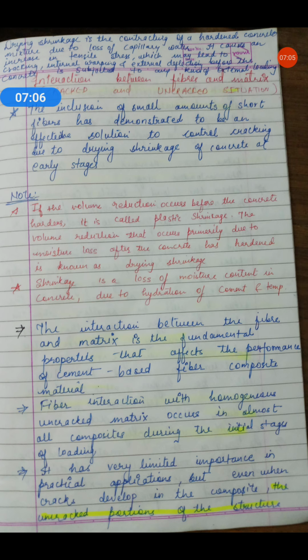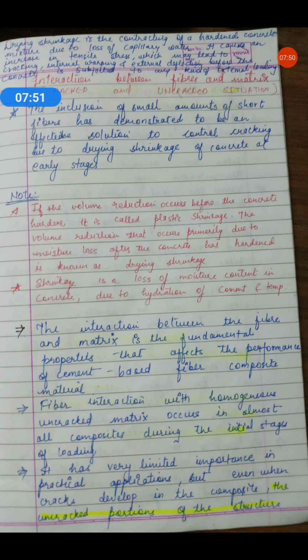If the fiber is stiffer than the matrix, then deformation at and around the fiber will be smaller, and vice versa. If the matrix is stiffer than the fiber, then it will have greater deformation. This may occur in composites with polymers generally. As long as the matrix and the fiber are within the elastic range, so you have to keep the fiber and matrix in the elastic range, elastic stress transfer exists in an uncracked composite. Then these elastic stresses will get transferred or exist in an uncracked composite.